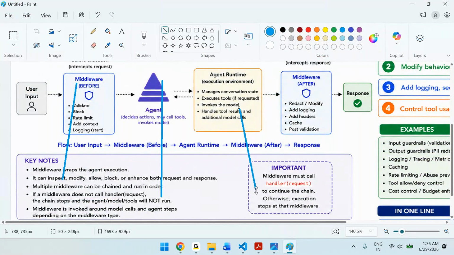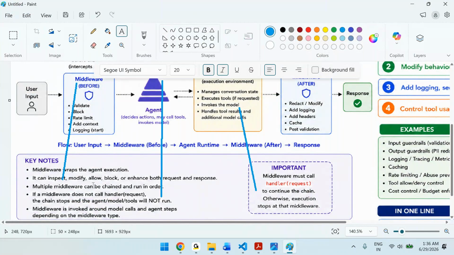Before agent, after agent, I want to apply the logging middleware here, before, and similarly I want to apply the logging middleware after.